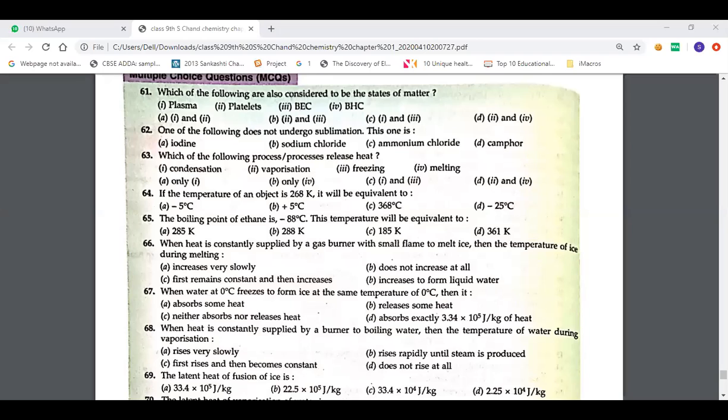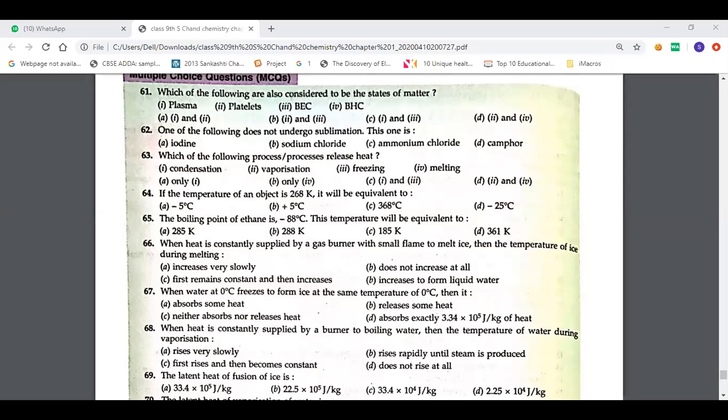Vijay. Ma'am, your voice is breaking. Vijay, can you tell the answer? Unmute your mic. Yes, ma'am. Sponge is a solid, but yet it is compressible?